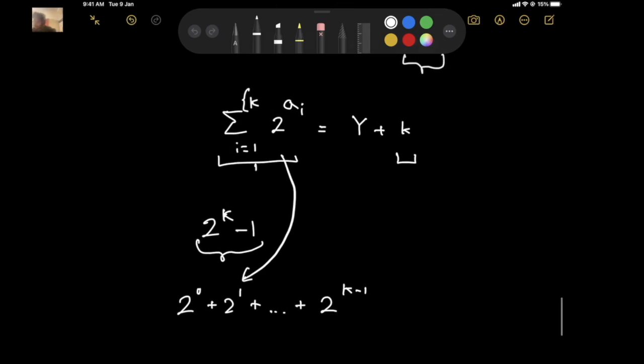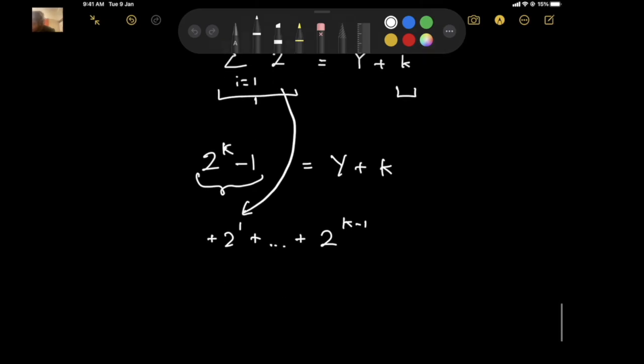So let's just write it as this. This is not 100% accurate, because this 2 to the power 0 wouldn't be there, but it's more or less correct. It is equal to y plus k. So we need 2 to the power k to be equal to y plus k minus 1.